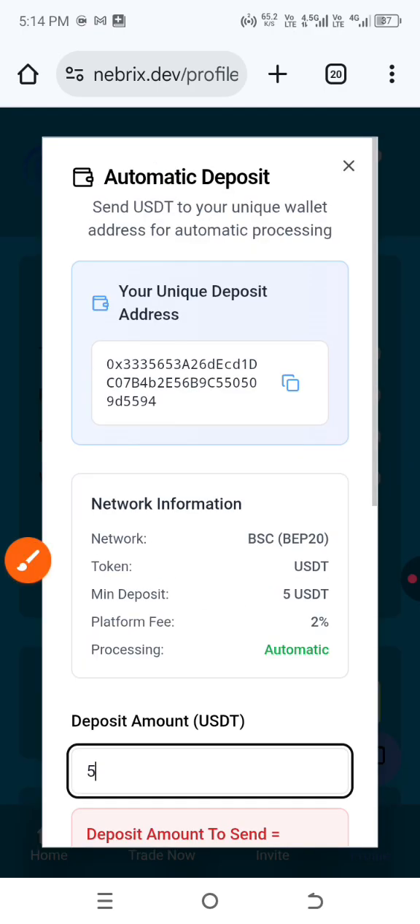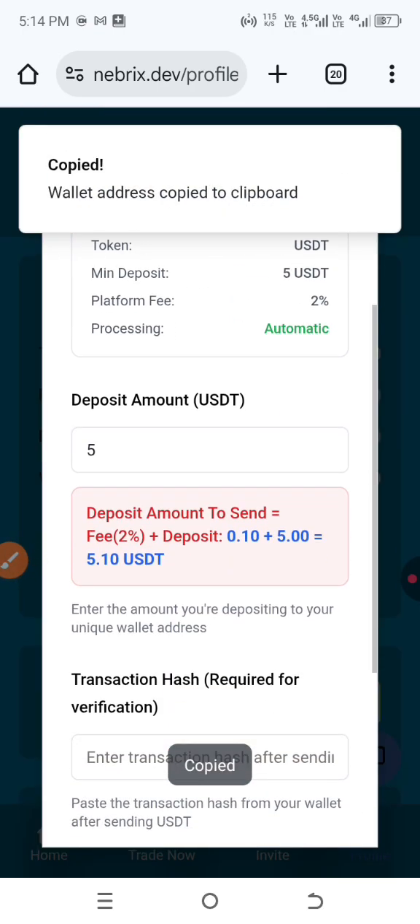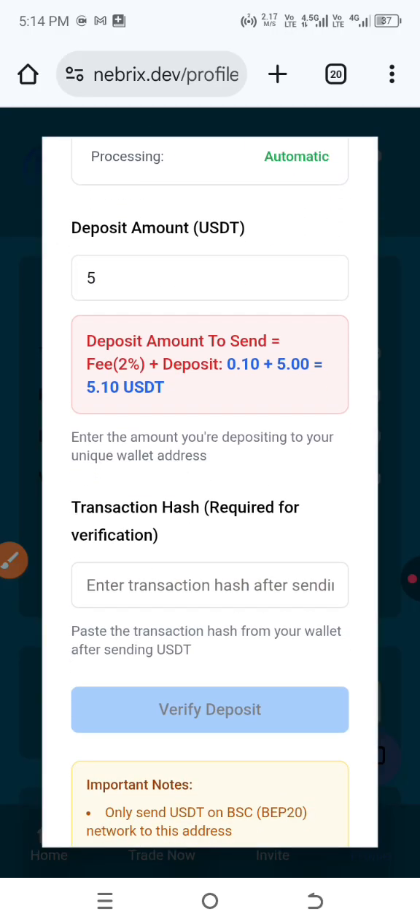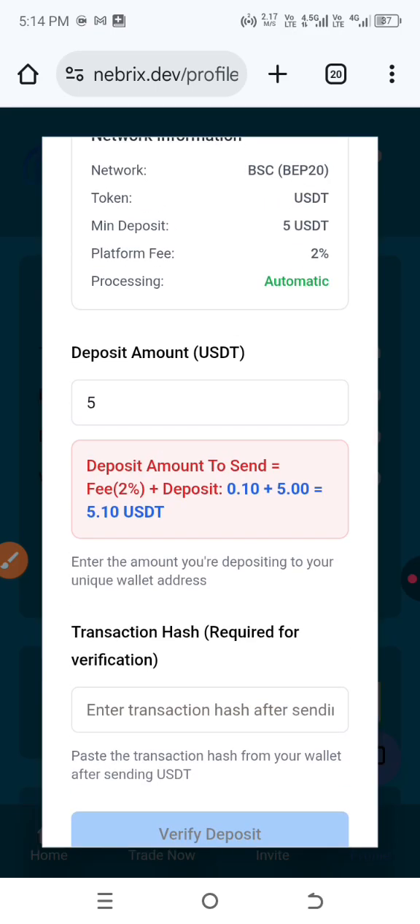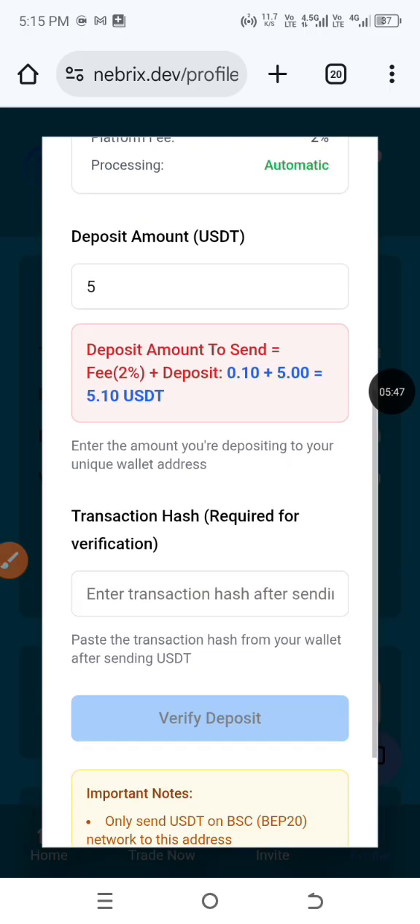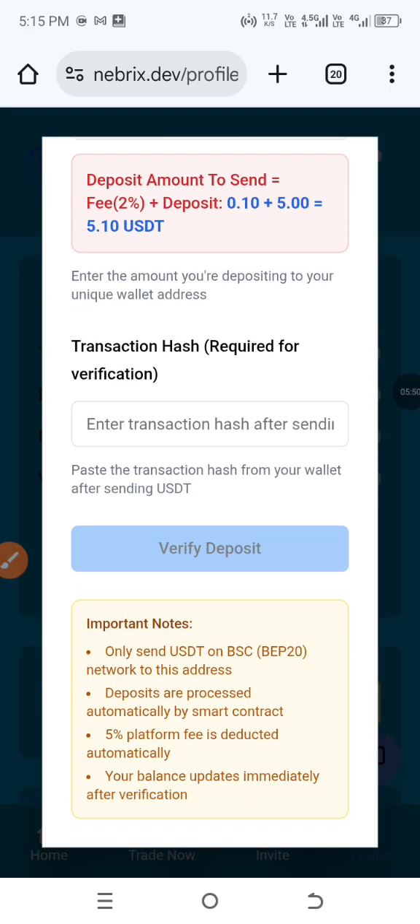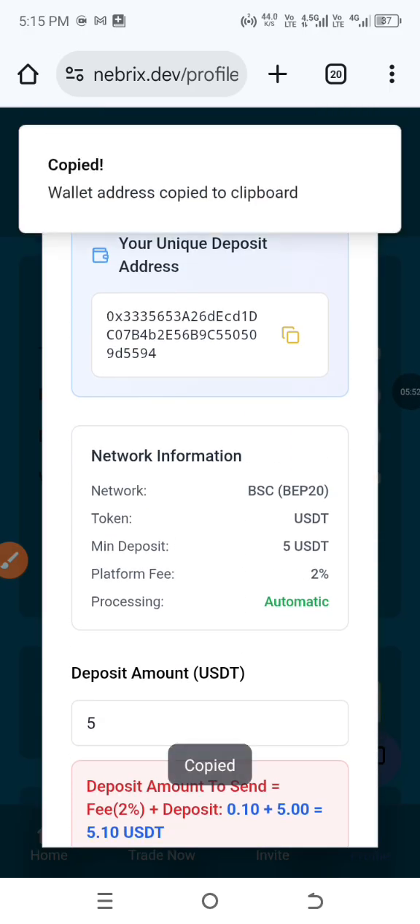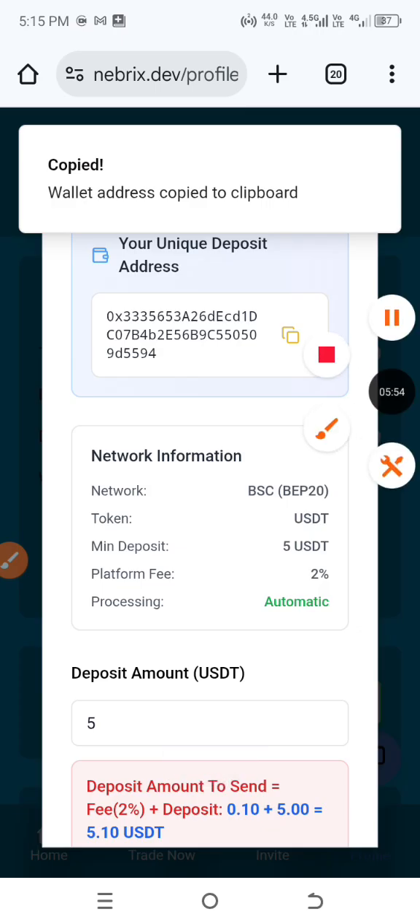So I've copied my address, and I've entered $5 here. Minimum is $5, but you can deposit any amount. This is my trial account, so I'm going to make a huge deposit later, because 1.5% on $5 is just $0.08 daily. That's not much for me. So I'm going to click on this and copy this, and then I'm going to go over to my Trust Wallet to make the deposit.